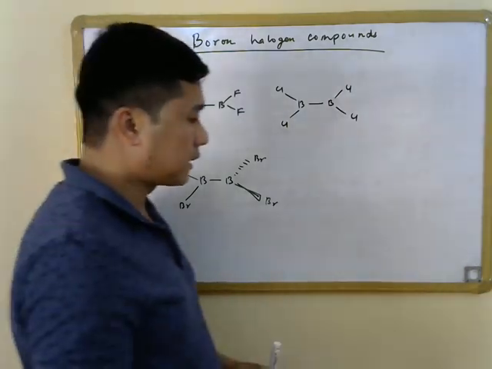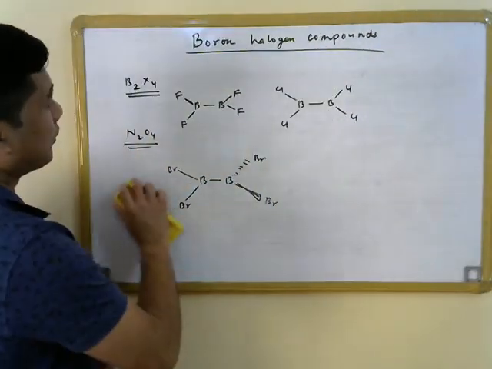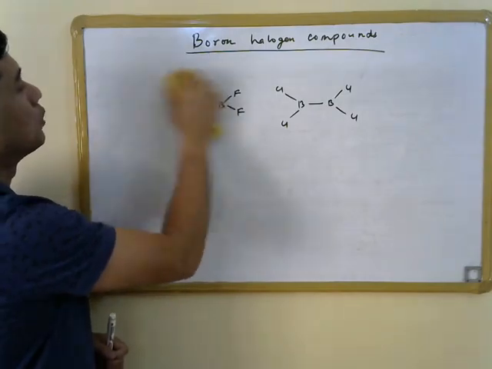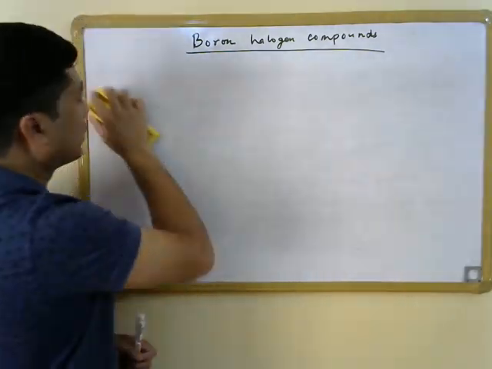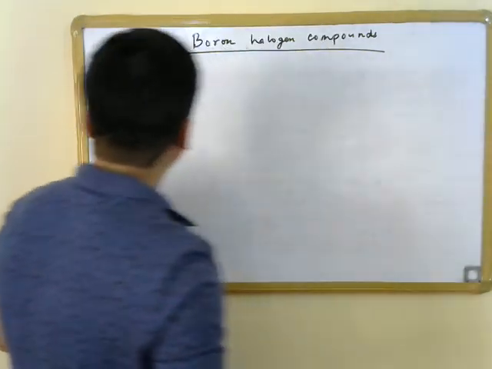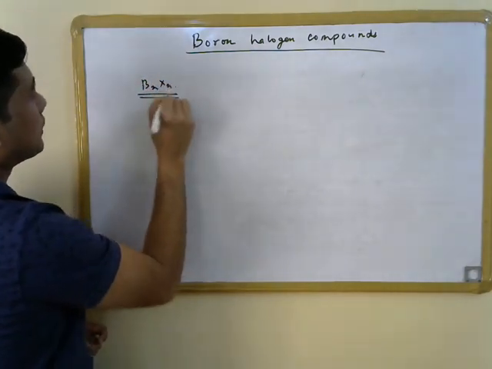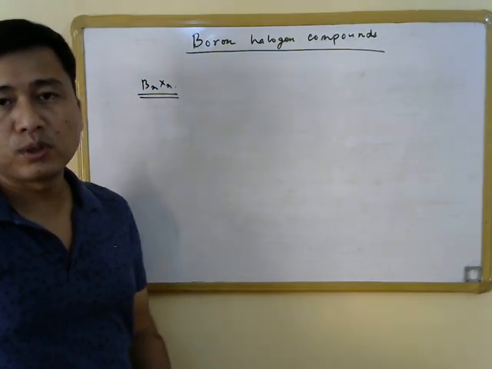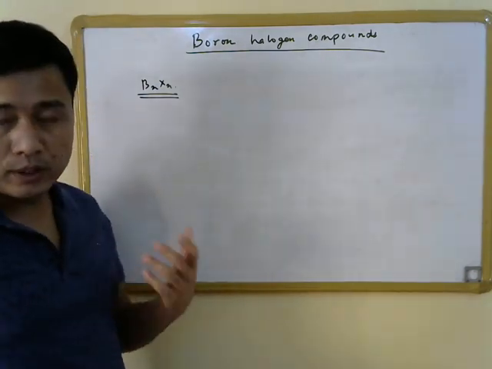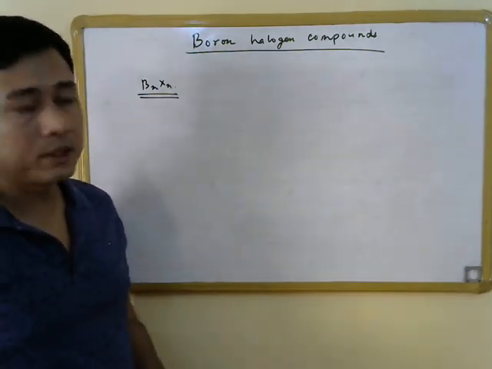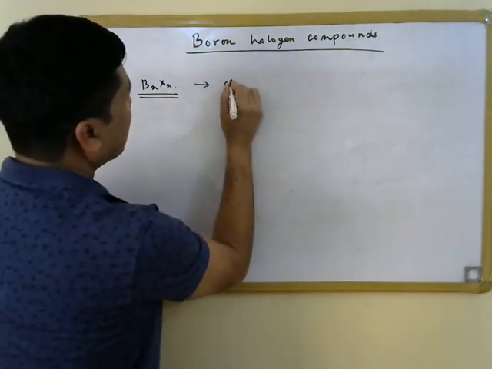Then we have already discussed another class of boron halogen compounds, that is BnXn, and we say that the structure of these compounds is closo polyhedral.